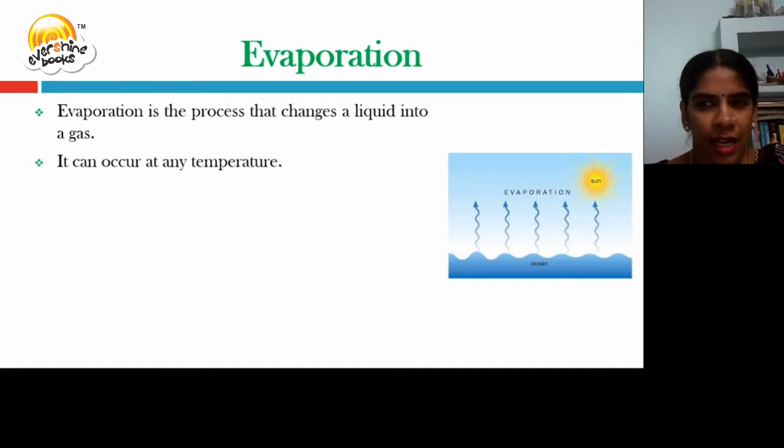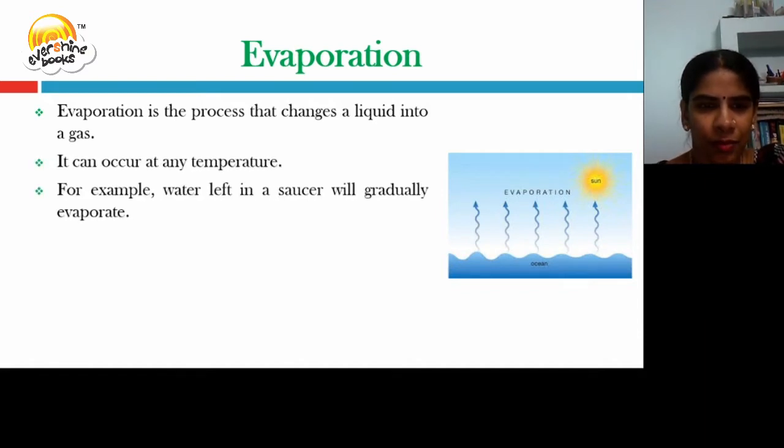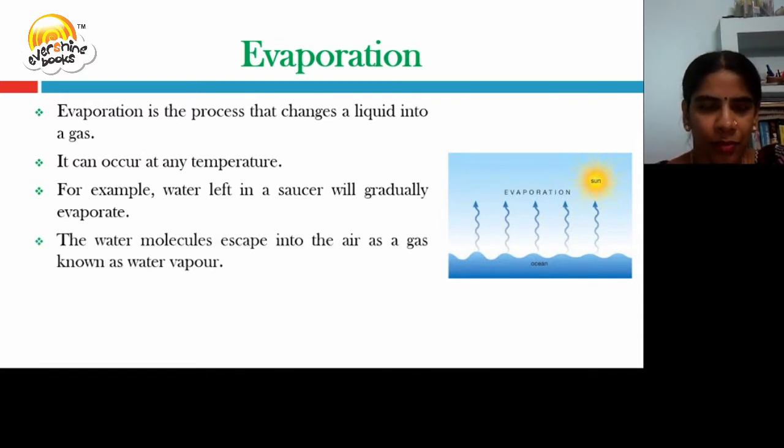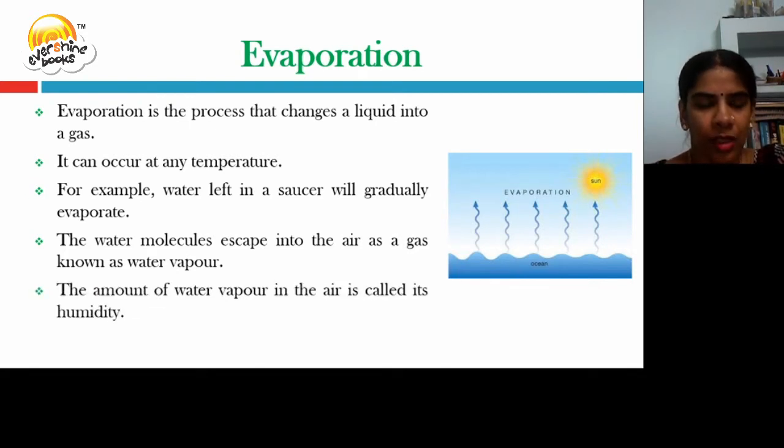It can occur at any temperature. For example, water left in a saucer will gradually evaporate. The water molecules escape into the air as a gas, known as water vapor. The amount of water vapor in the air is called its humidity.